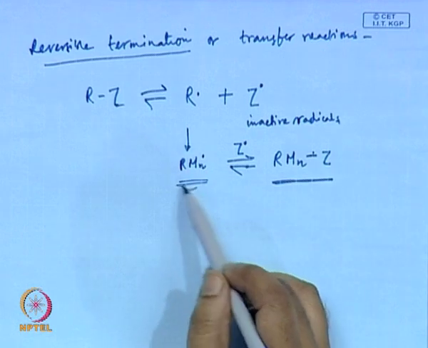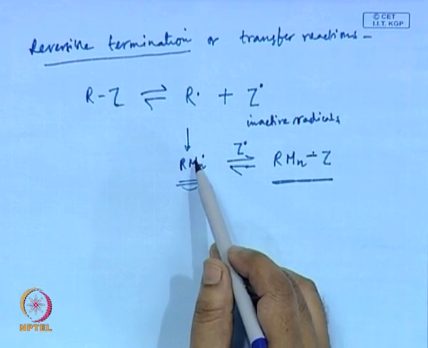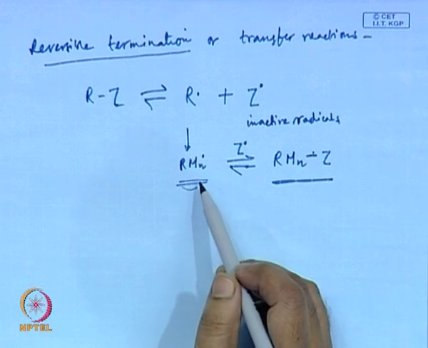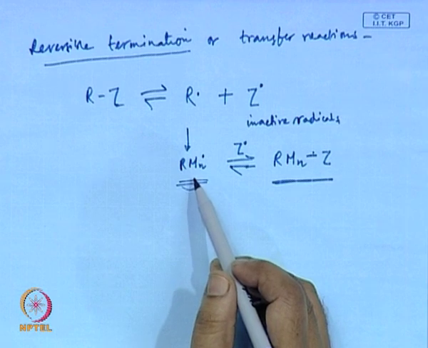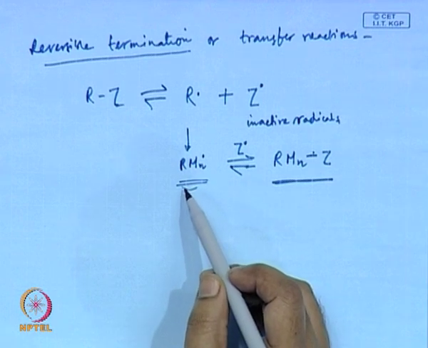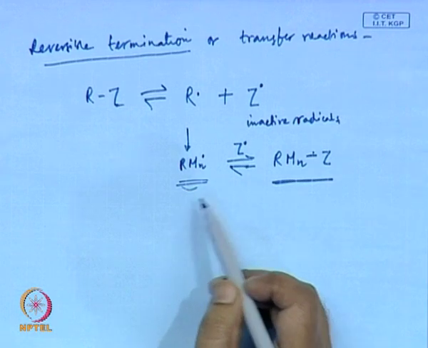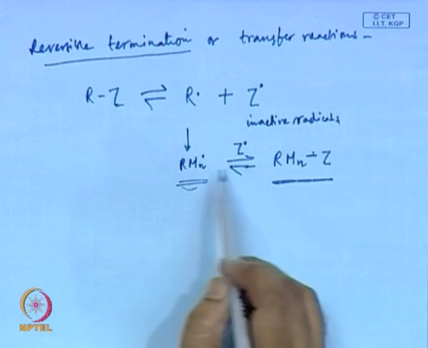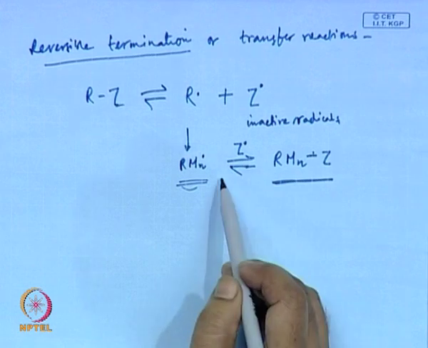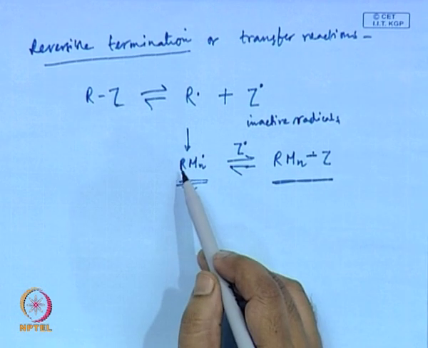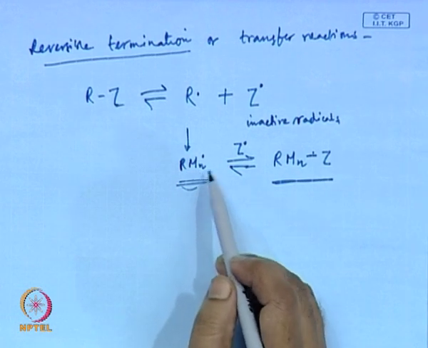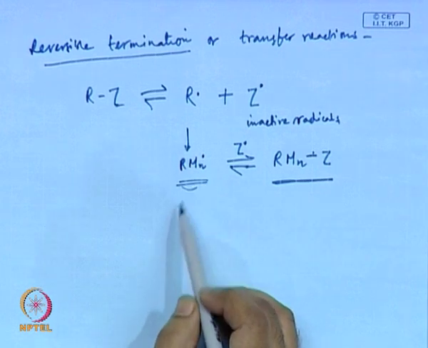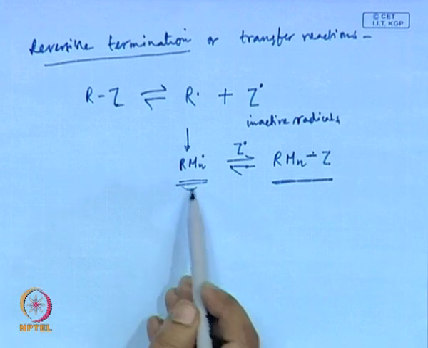In this way you are ensuring that after the initial period of time the concentration of the radicals is small, which will ensure that the termination reaction is negligible, and also because this is an equilibrium process, every radical is coming out and going into the dormant form. All this time, every propagating radical is spending the same amount of time in this form.